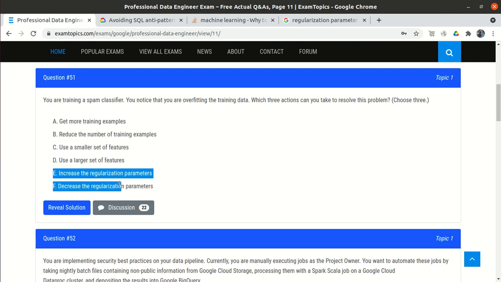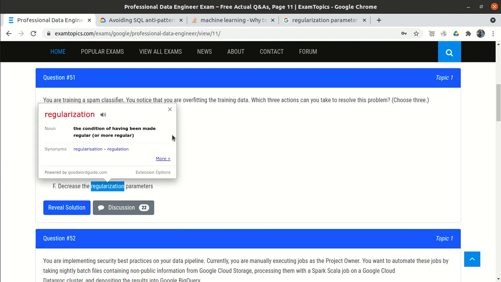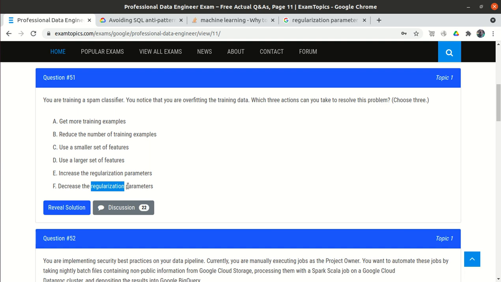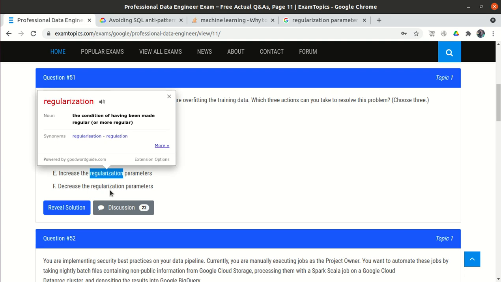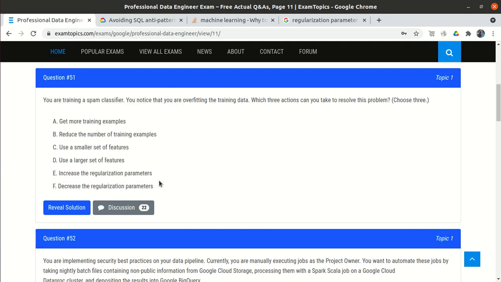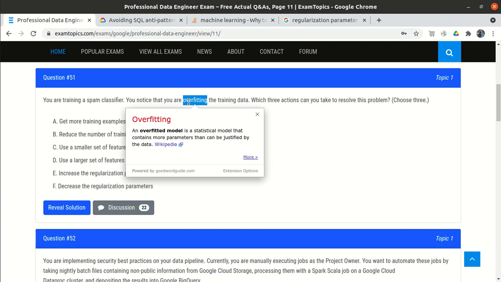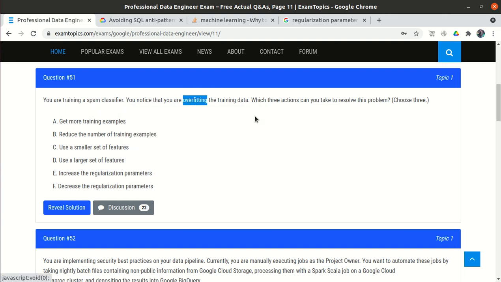If we go to E and F, increase the regularization parameter and decrease the regularization parameter. Regularization is a concept under the hyperparameters. When we train a model and we want to improve the accuracy, we use this regularization concept. When we have an overfit model, we will increase the regularization parameter. So out of E and F, it should be E.